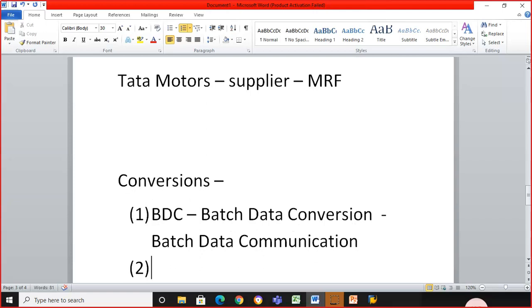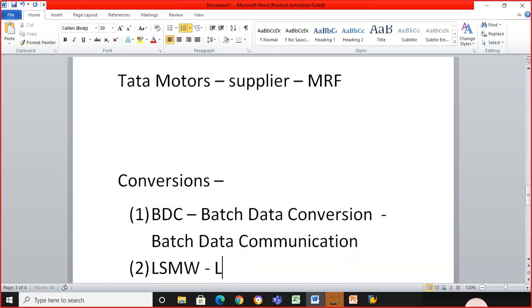But communication actually means two ways, right? That's the reason people have changed it to conversion. Originally it was used as communication, but what do you mean by communication actually? I speak to you, you speak to me, that's communication. One way is not communication, right? So that's the reason it was converted. Anyways, in this BDC, and then we have LSMW.